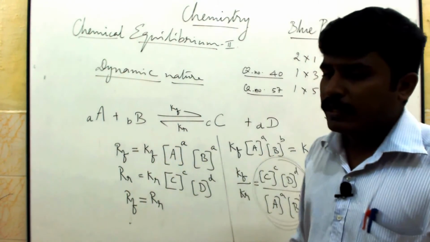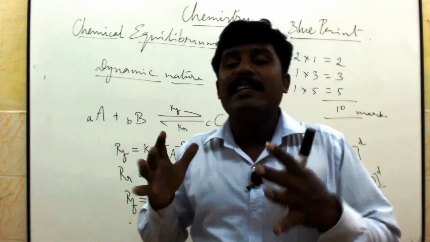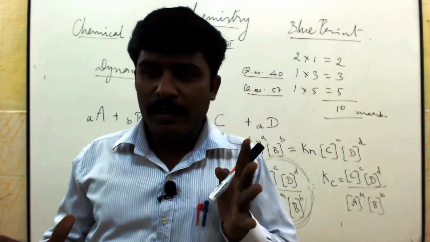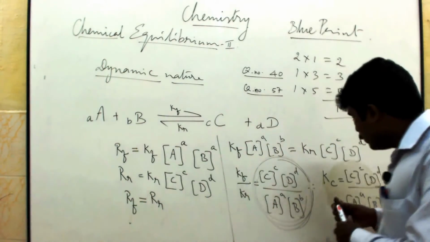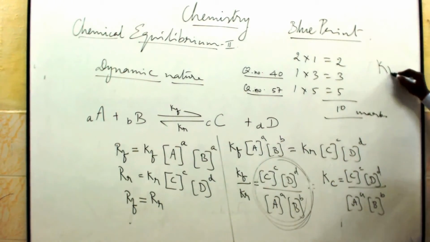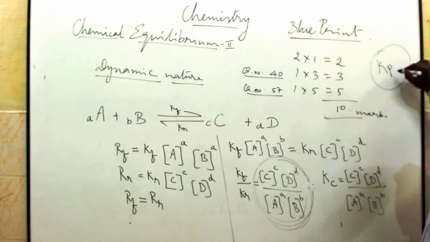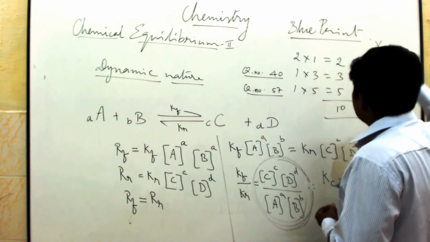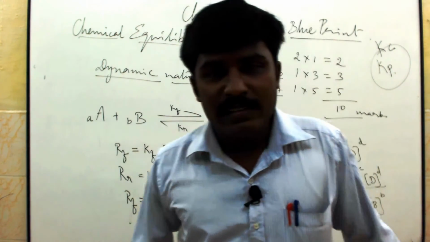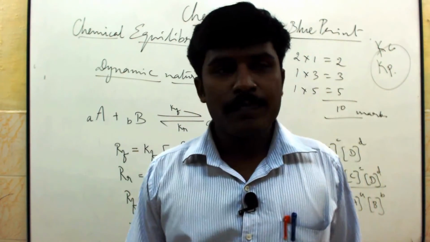Equilibrium constant. Here, suppose all the reactants as well as the products are in the gaseous phase. Everything is gas. Instead of writing this equilibrium constant as Kc, we can apply a new term, namely Kp also, because all the reactants and the products are in the gaseous state. P means partial pressure. Kc means equilibrium constant in concentration, Kp in partial pressure. So we can apply it here.